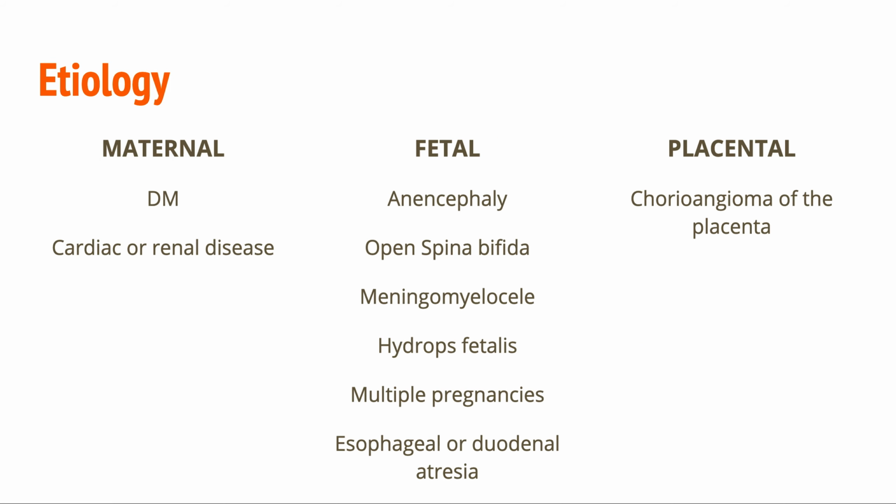Etiology of polyhydramnios. It could be maternal, fetal or placental. Diabetes mellitus is associated with polyhydramnios. What happens here? If the mother is hyperglycemic, the fetus will also be hyperglycemic, and so fetal urine output increases, which produces polyhydramnios.